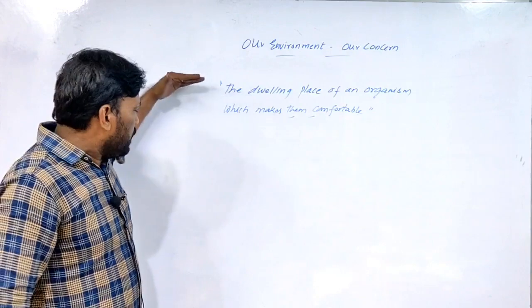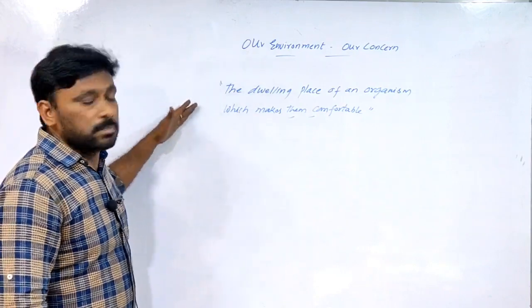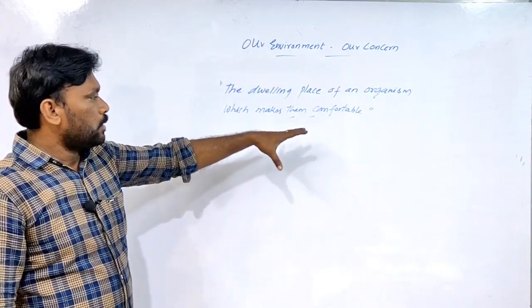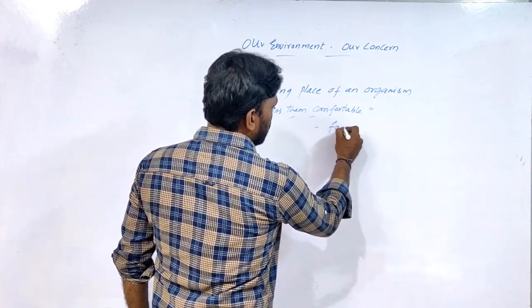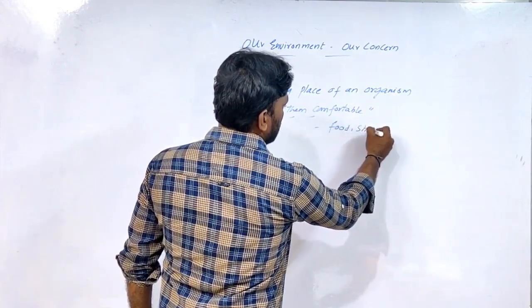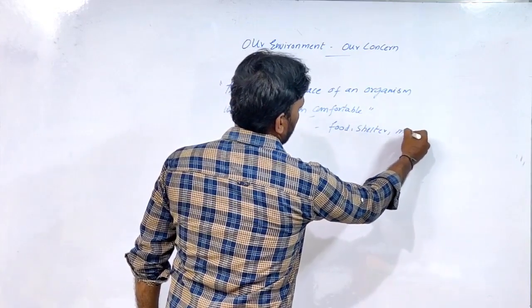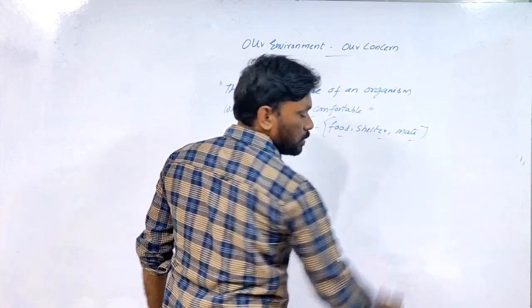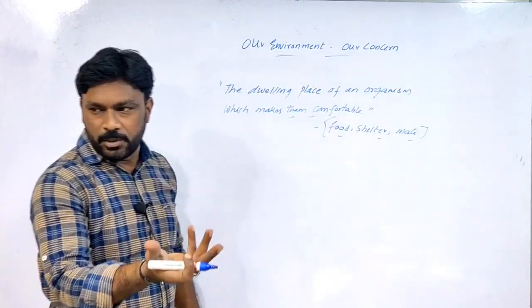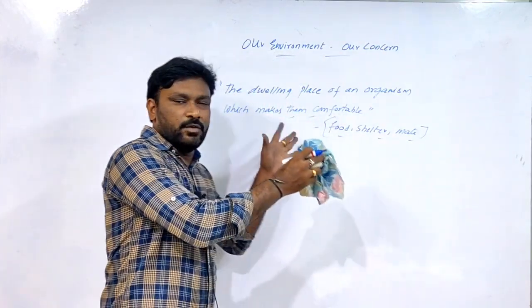So, a living place of an organism which makes them comfortable. Whether these organisms need food, shelter and mate, if these three are available for them to live comfortably, that is called environment.